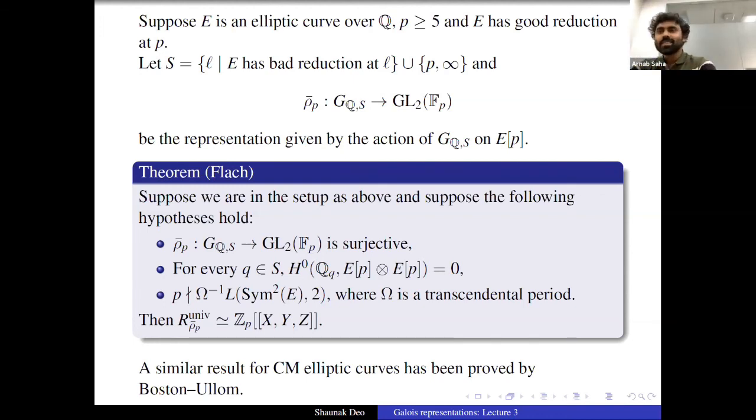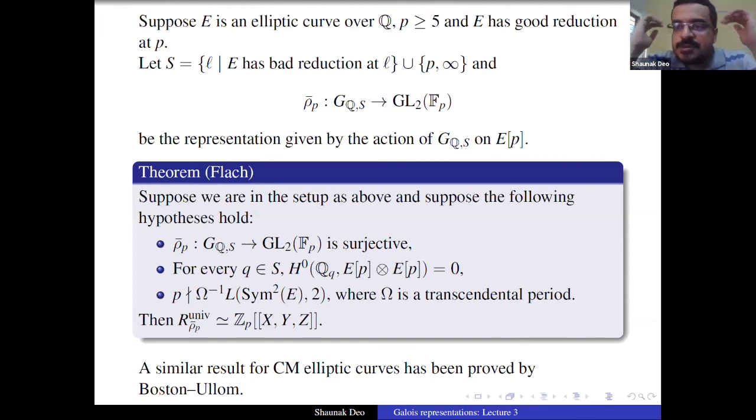Are there any questions? I had a quick question, Shaunak, regarding this Flach's theorem. What about those primes, for even a non-CM elliptic curve, for which this representation is not surjective? There are finitely many such primes. Is anything similar known for such cases?